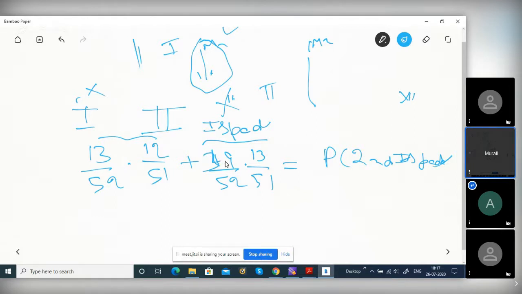Yes. So suppose you are given the joint probability of xi, xj. This may be dependent or independent, don't worry. This is the first event, this is the second event. I has certain values, J has certain possibilities. You want the probability of xj. So you take the joint probability and sum it over all possibilities of I, then you will get the probability of xj. This is what exactly we did here.